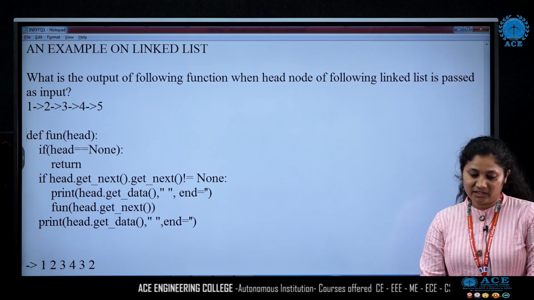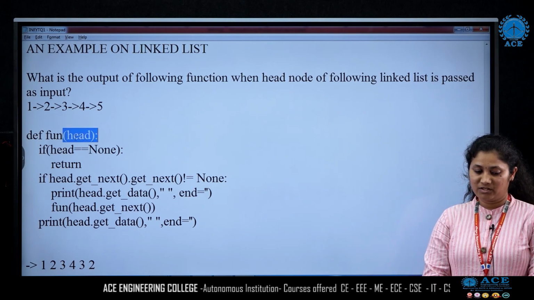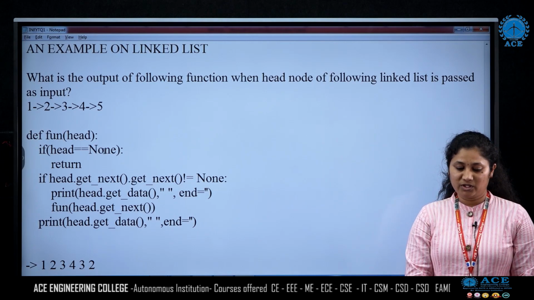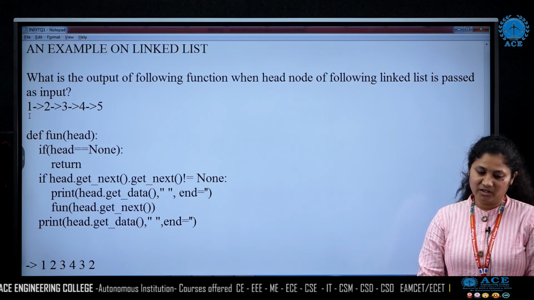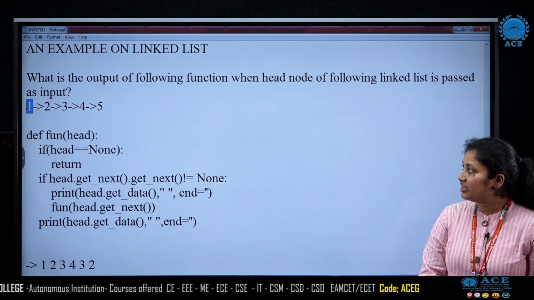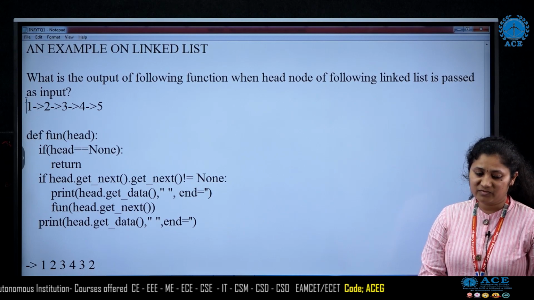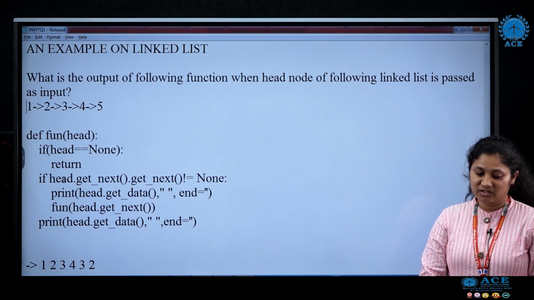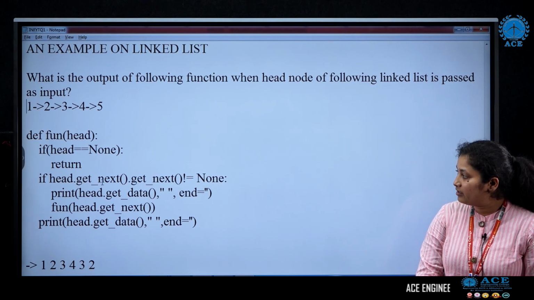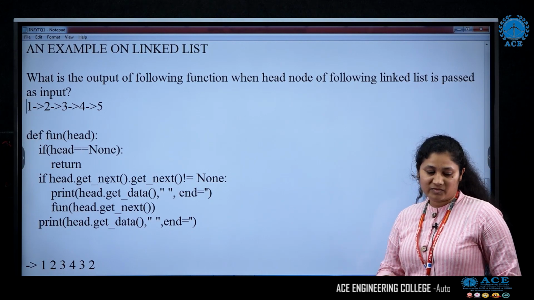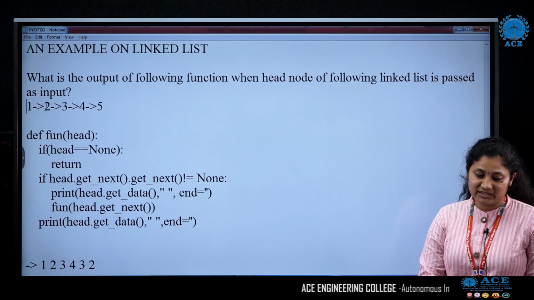So we are passing the head value to the function. First we check whether head is equal to none. Here we have some value in head because the first node's address is stored in it, so this condition fails and it goes to the next condition. Head dot get next is nothing but getting the next address, so here you get the address of the second node.